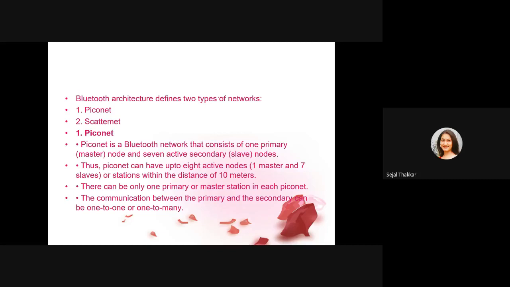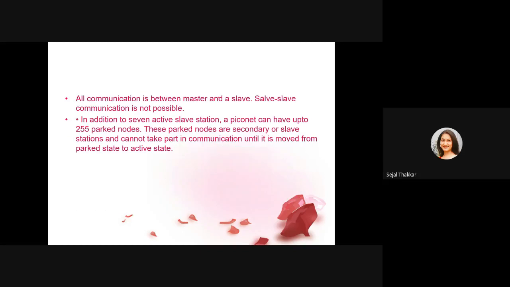And the other devices are slaves. The communication between the primary and secondary can be one-to-one or one-to-many. All communication is between the master and a slave. Slave-to-slave communication is not possible. In addition to 7 active slave stations, a piconet can have up to 255 parked nodes.